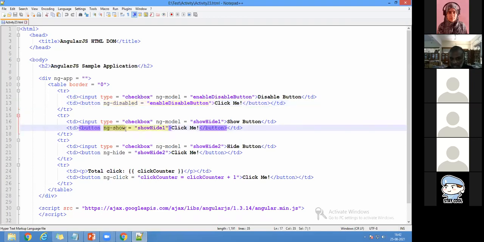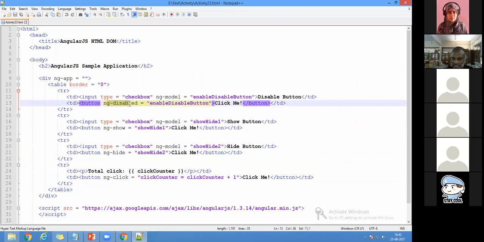Next one is ng-show. Next one is ng-hide, and next one is ng-click. Remember that there is a directive available for ng-click. We need not write any scripting code whenever we click, just 1, 2, 3 like that. If you write just ng-click alone, it's enough. It goes for counting. If you go for ng-hide alone, it is going to hide. If you go for ng-show, whether it is going to show or hide, ng-display.